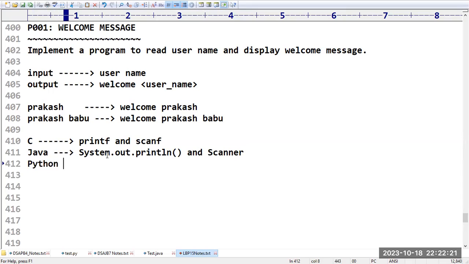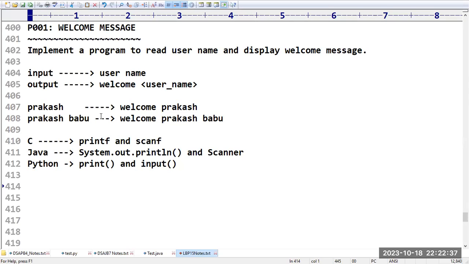In Python, how to print the data? We have the print function. How to read the data? We have the input function. By using these combinations, we can prepare.